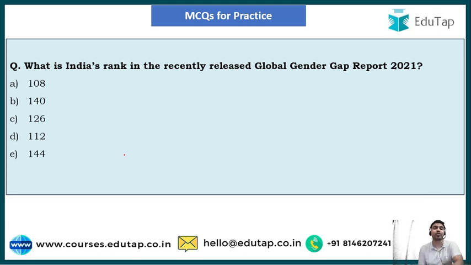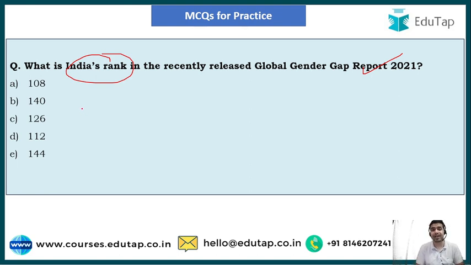Now let us move on to the next question. It states, what is India's rank in the recently released Global Gender Gap Report 2021? You have to tell me India's rank. The options are option A, 108; option B, 140; option C, 126; option D, 112; and option E, 144.